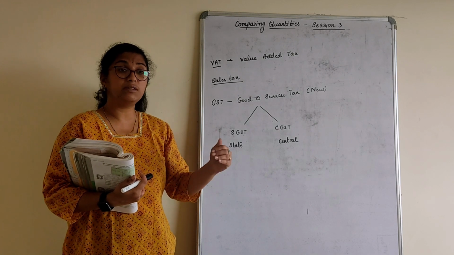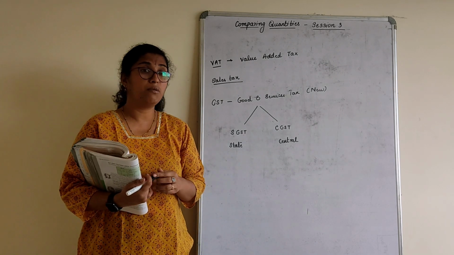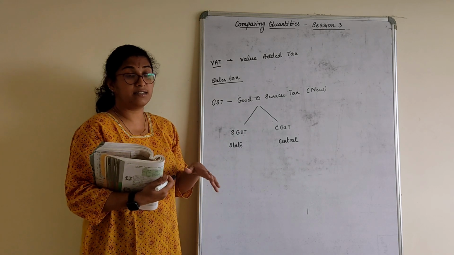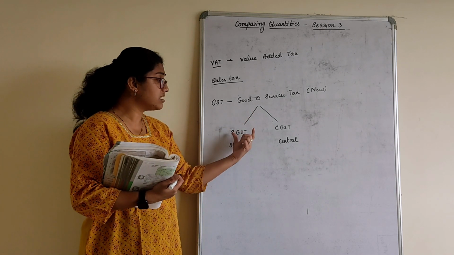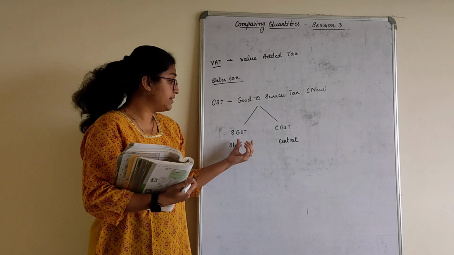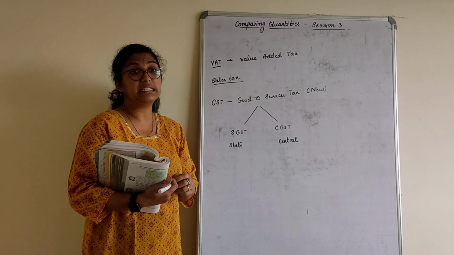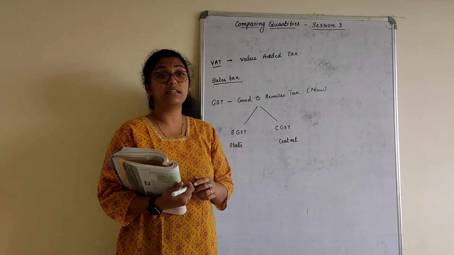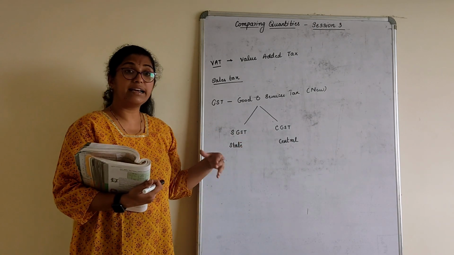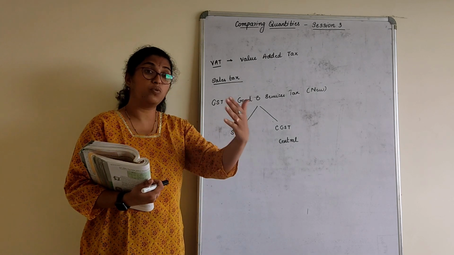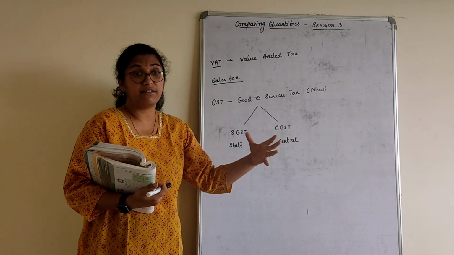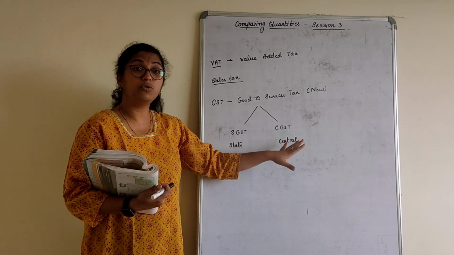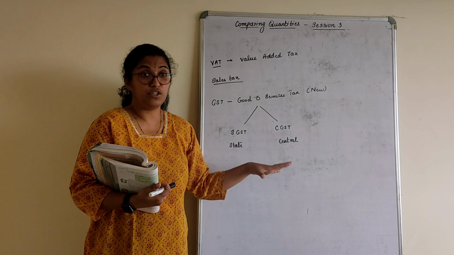Presently, the new system is GST. You all might have heard about this. GST stands for Goods and Service Tax. This is the new system. In GST there are again two modes: SGST and CGST. SGST is the state GST and CGST is the central GST. SGST is the amount we pay towards the state, which goes to the state for development. CGST is the amount which goes to the central government for development.